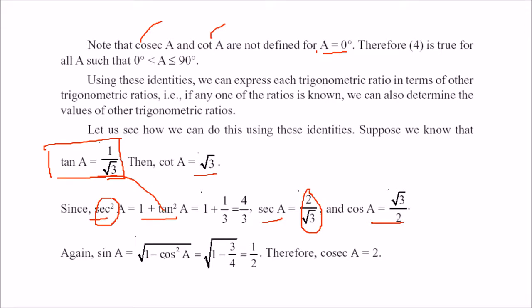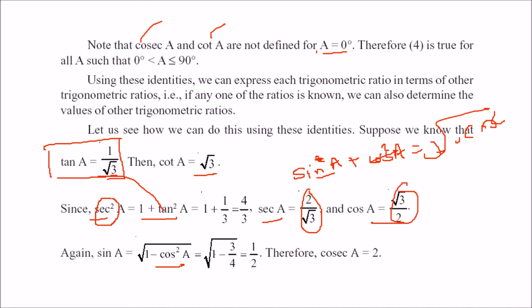Sin A is nothing but under root 1 minus cos square A, since sin square A plus cos square A is 1. We have just seen that sin square A plus cos square A was equal to 1. So sin A becomes under root 1 minus cos square A. We can just place this value here: 1 minus root 3 by 2 whole square, that will be 1 minus 3 by 4, which becomes 1 by 4, and under root it is 1 by 2.